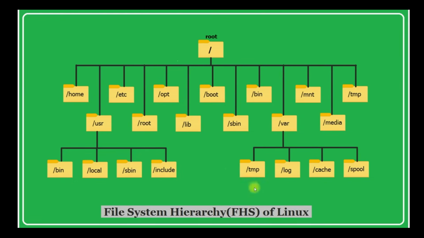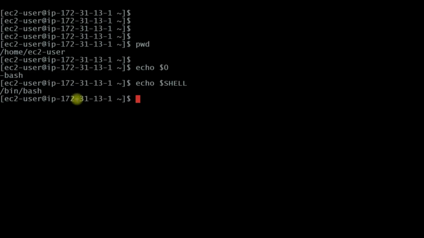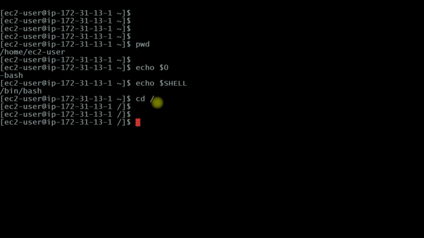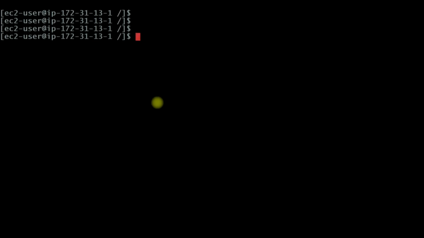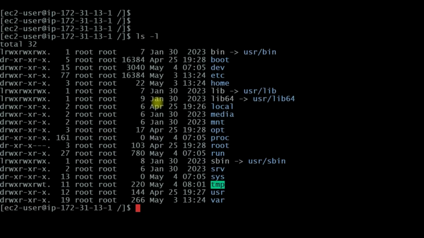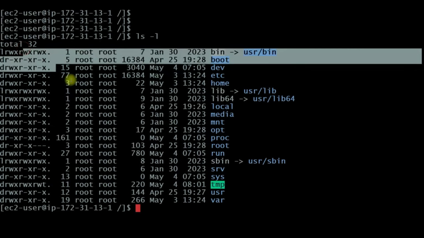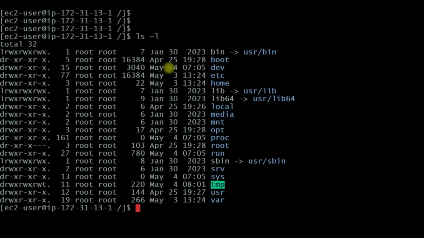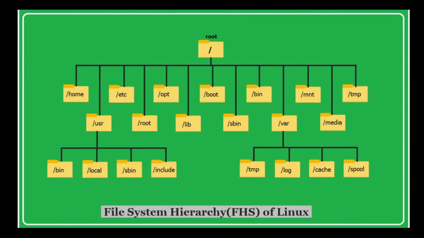Now, if you go to the Linux machine, currently I am connected as the EC2 user. Let me go to the root directory. cd space / changes the directory to the root directory. Now that I have changed to the root directory, let me execute the ls -l command. It prints the Linux file system hierarchy, which starts from the root directory. Inside this root directory, all these subdirectories are available.